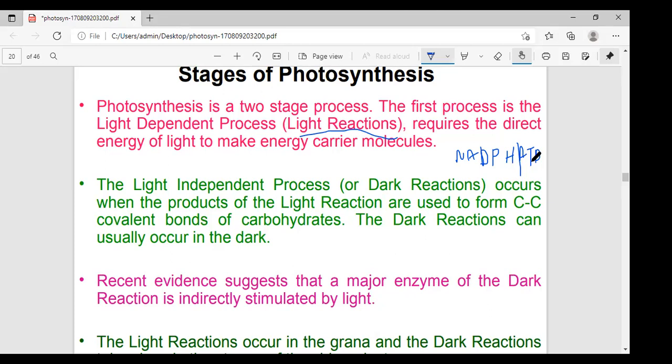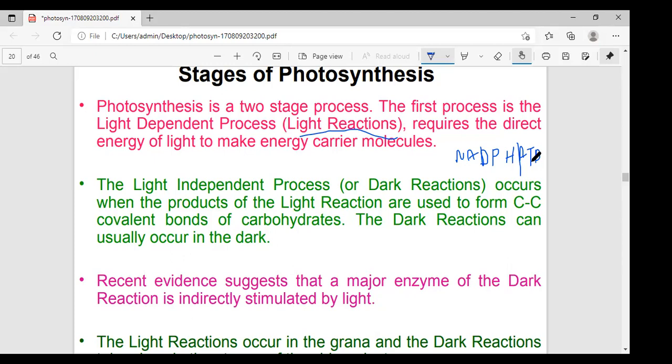Why? The light reaction is light dependent and occurs in the grana of the chloroplast. In the structure of the chloroplast, I have also explained where the enzymes are, what is the stroma, what is the lamella, what is the grana lamella, what is the appressed region and the non-appressed region.